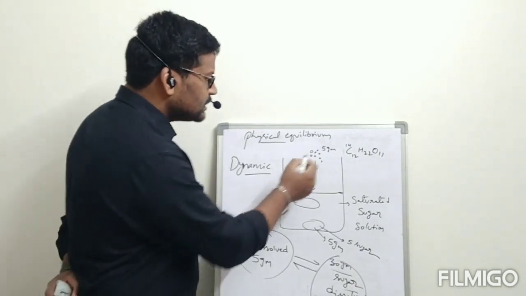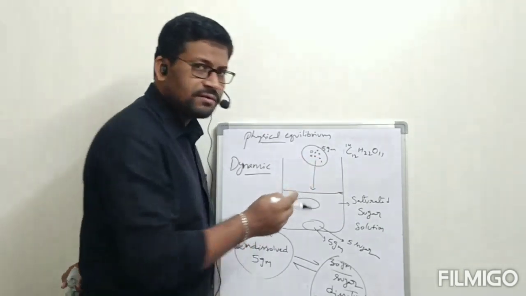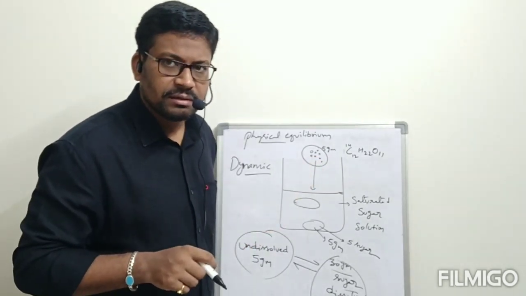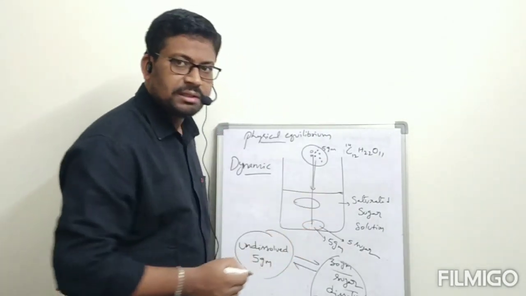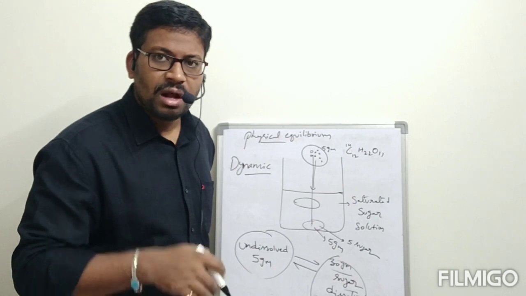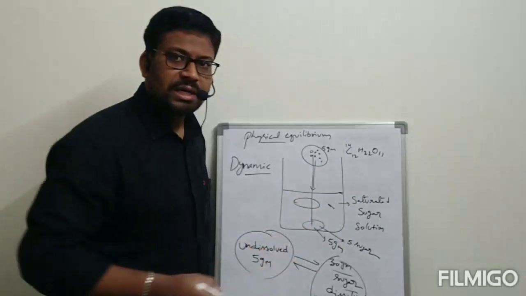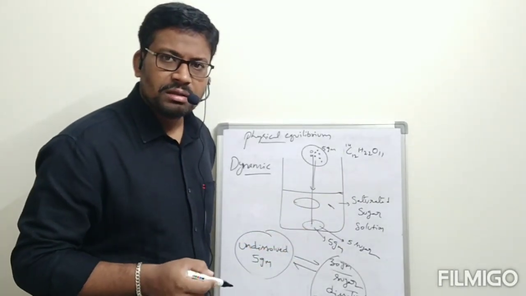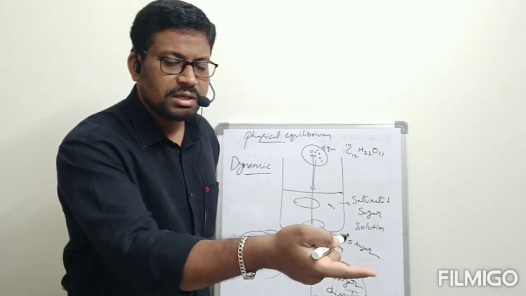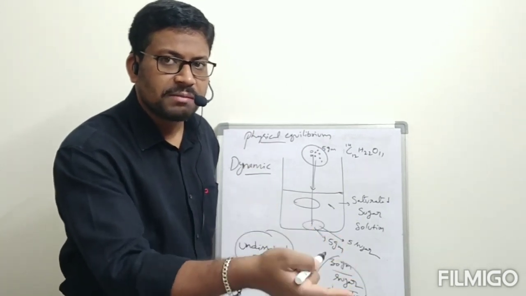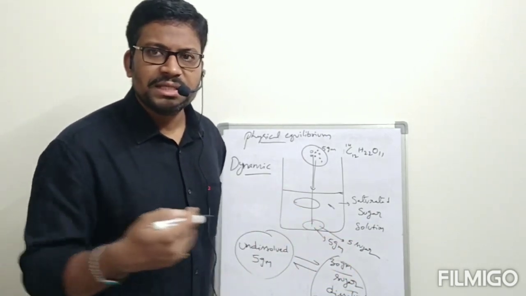Okay, now initially while we are adding this 5 grams of sugar, this 5 grams of sugar must be radioactive, correct? Undissolved sugar. But this undissolved sugar which is present initially, which is radioactive, after some time those radioactive carbons are entering into dissolved state also. This radioactive sugar is entering into dissolved state. Some dissolved carbon which is normal carbon is coming into the undissolved state. Like that mixing is happening.